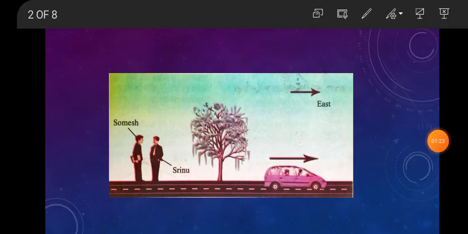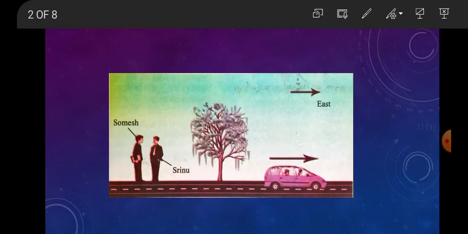Okay children. Now follow the conversation of the driver and the passenger in the moving car. The driver asks the passenger, what is the state of motion of the tree? The passenger said it is moving due west. Again the driver asks what is the state of motion of both the persons beside the road. The passenger said they are also moving due west. Then the driver asks, what is my state of motion? The passenger said you are at rest.